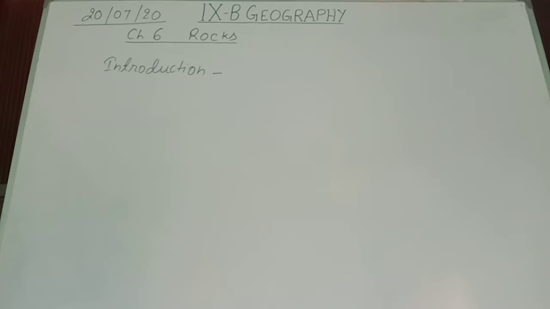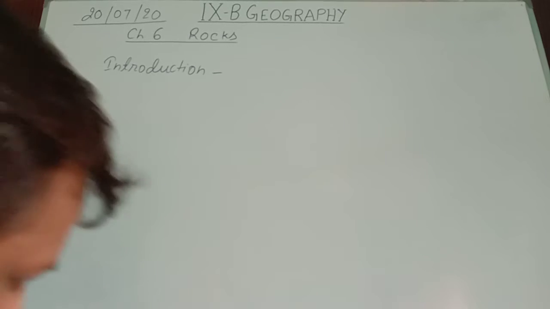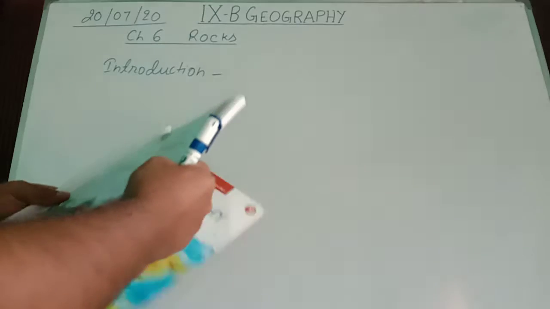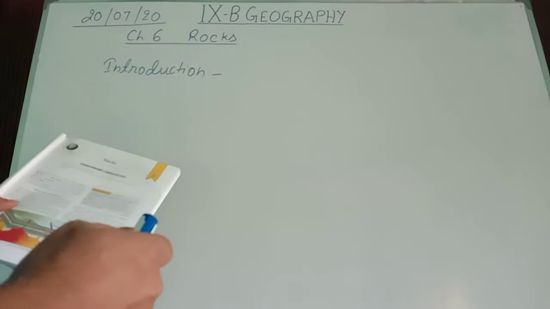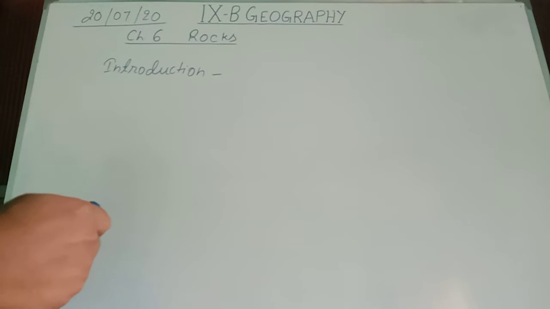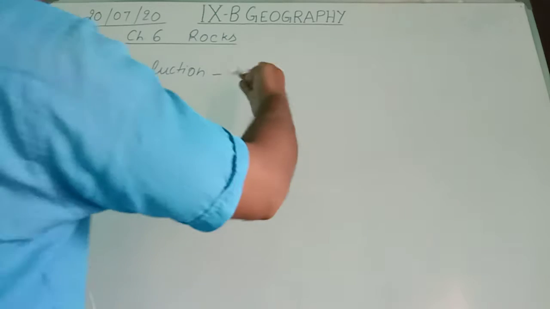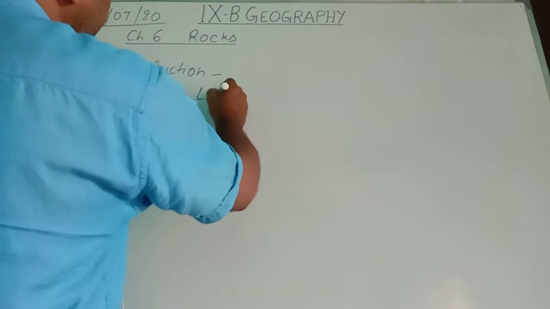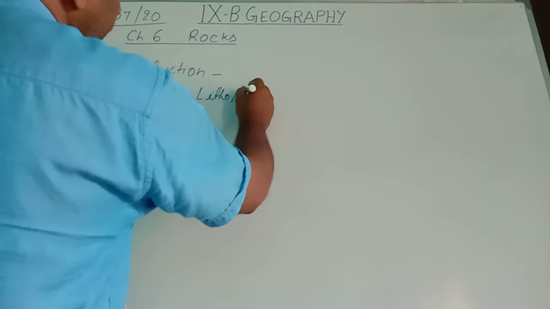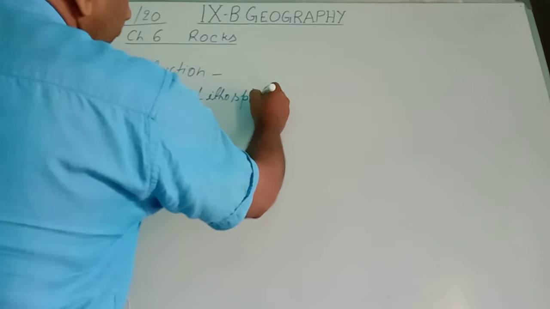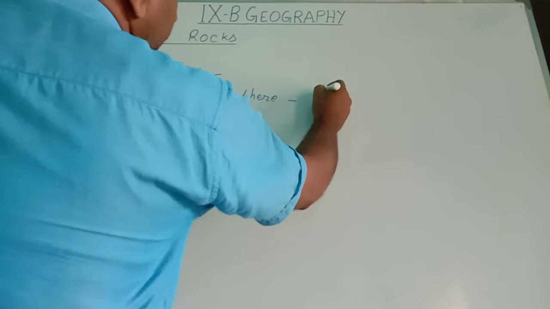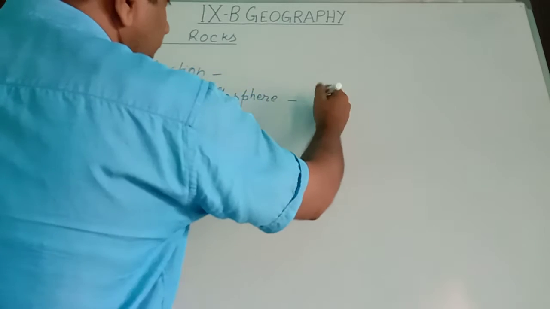In this period of geography, today we are going to start a new chapter, chapter 6, that is rocks. As an introduction, the earth crust is called lithosphere. The earth crust.